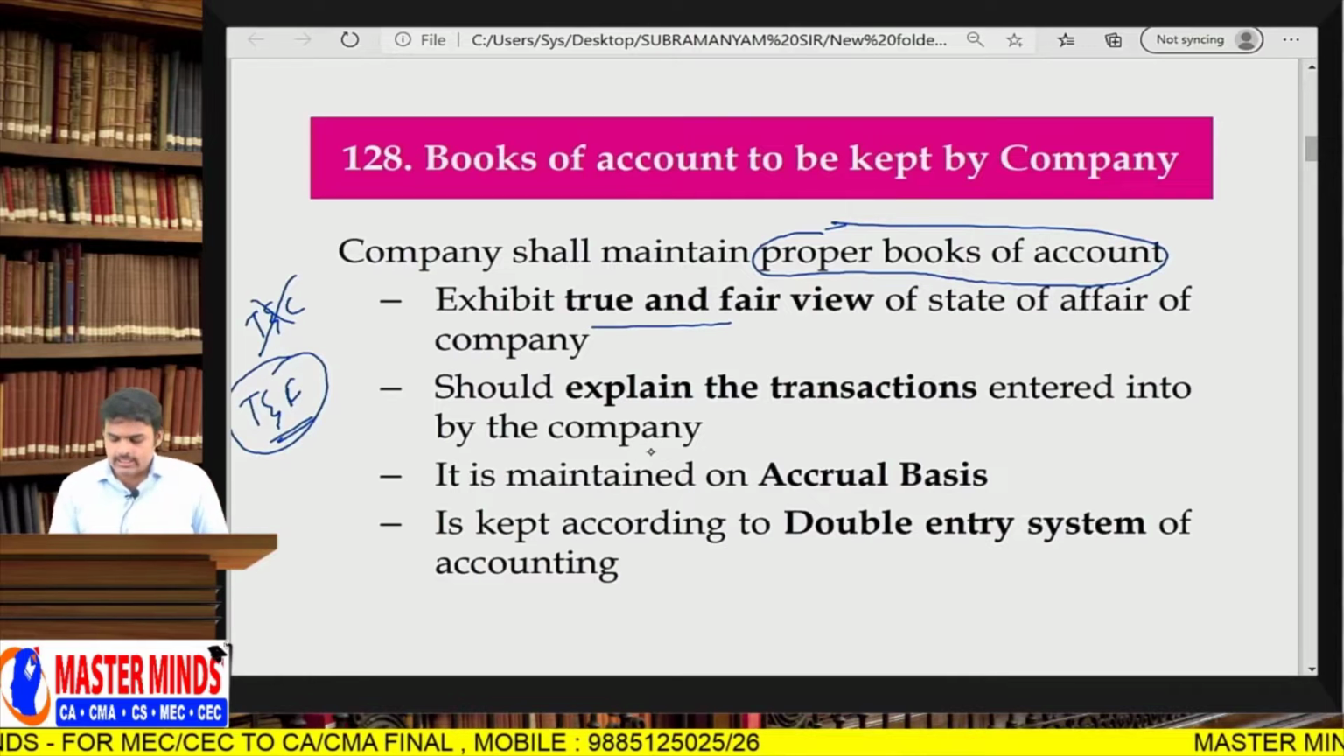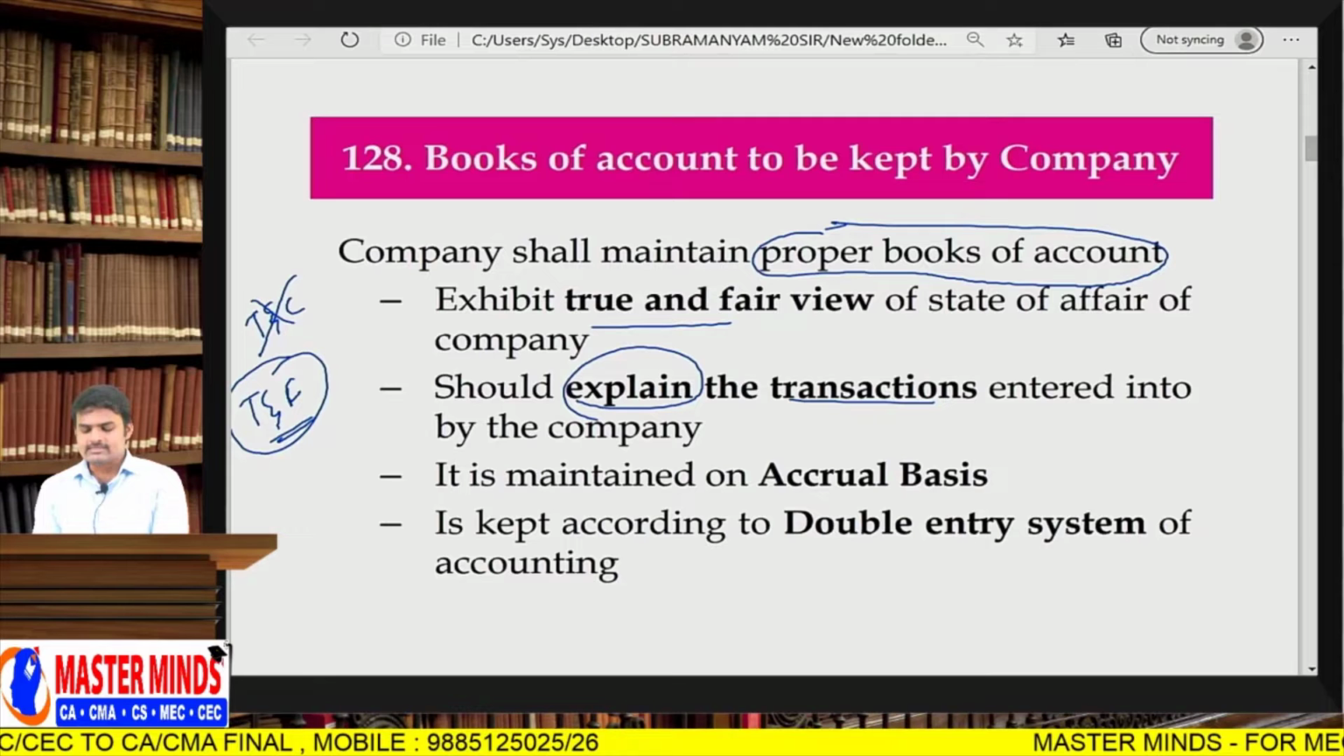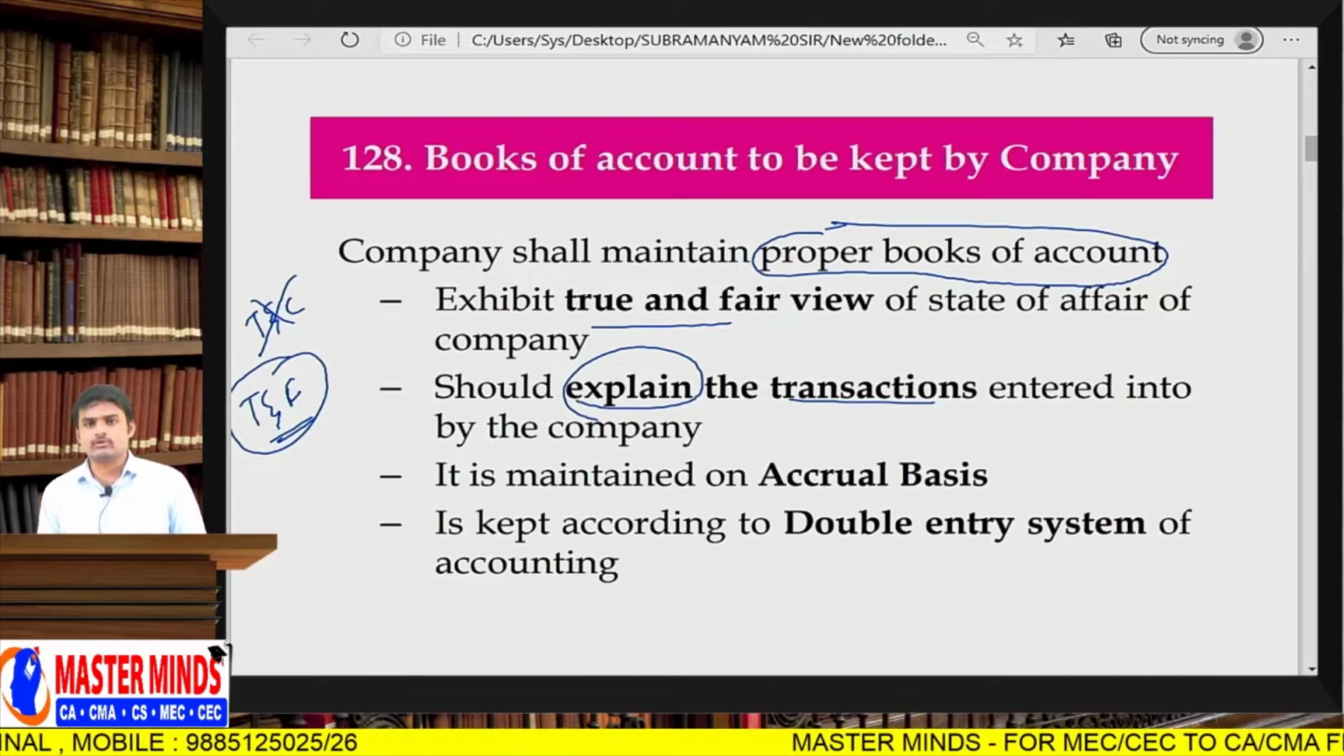Then you should maintain the vouchers that explain the transactions entered into by the company. Simply an asset purchase entry should not be like that. There should be a supporting document, like the purchase invoice of the asset.